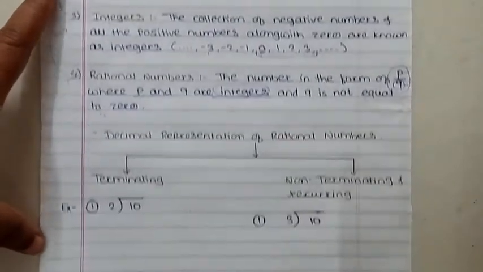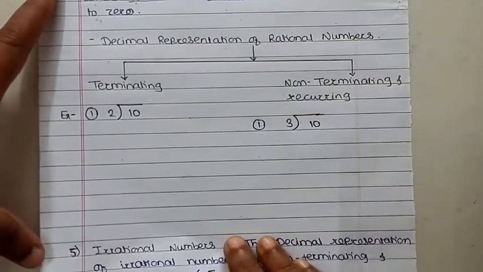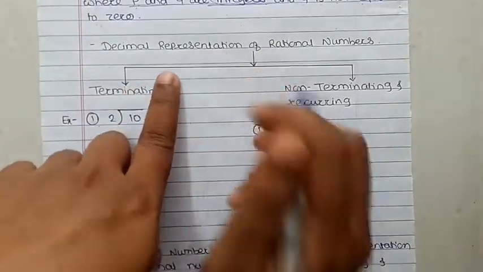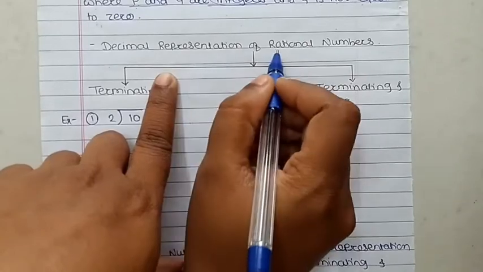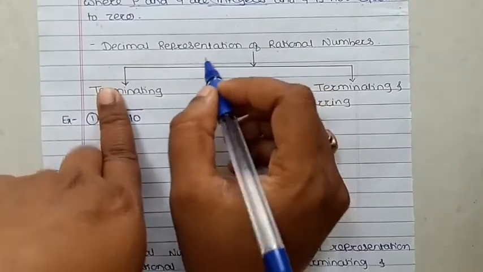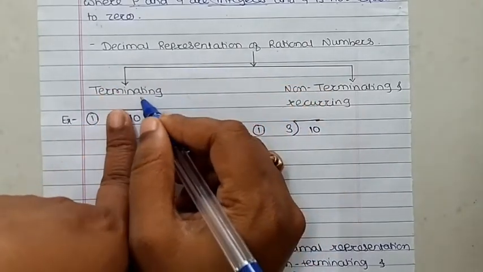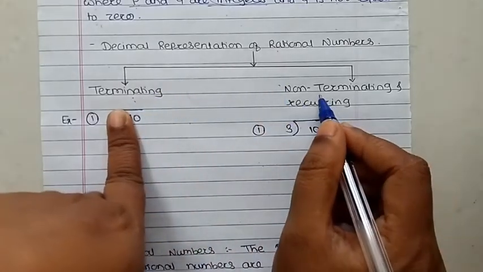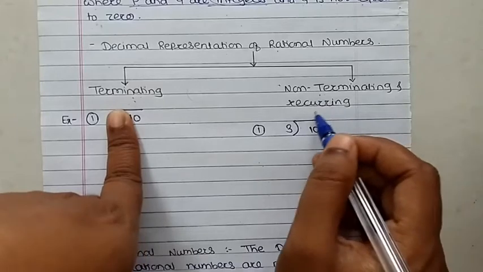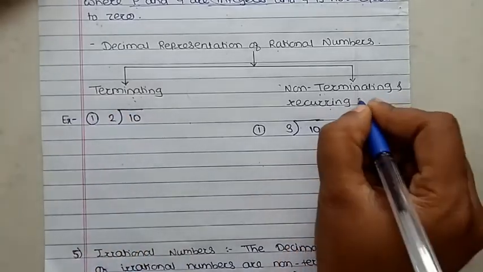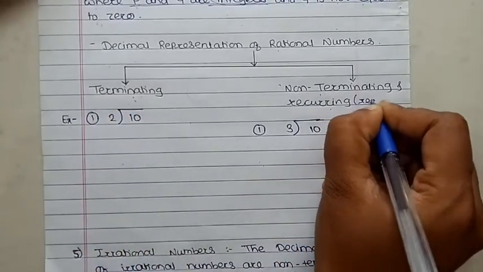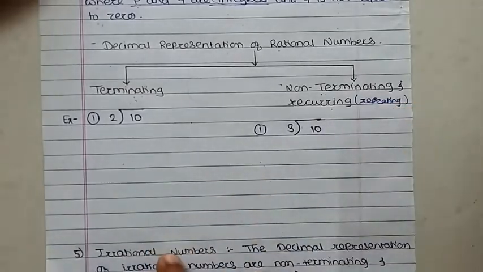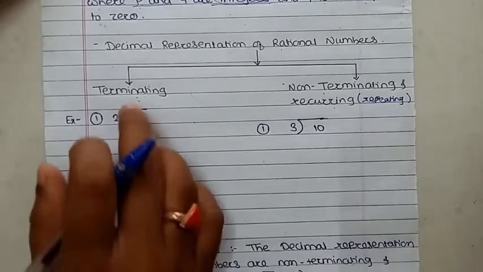Next we have to discuss the decimal representation of the rational number. When we represent a rational number, the decimal representation is classified into two types: terminating, and the second one, non-terminating and recurring. Recurring means repeating. So what is meant by terminating?